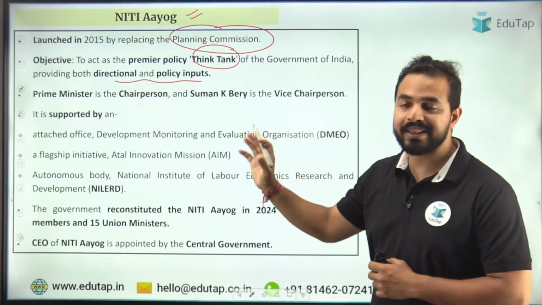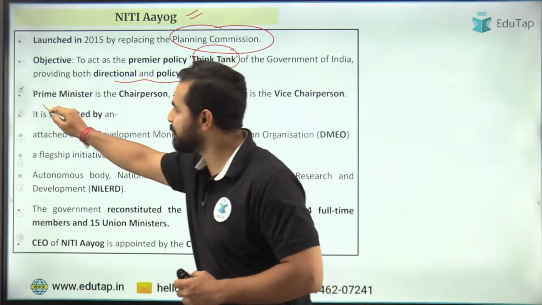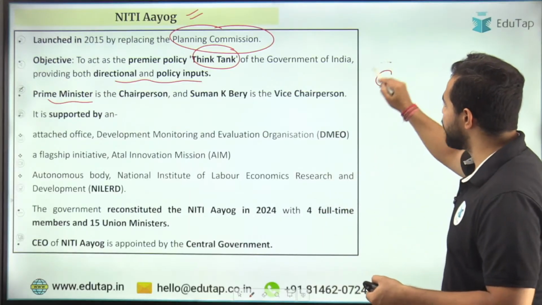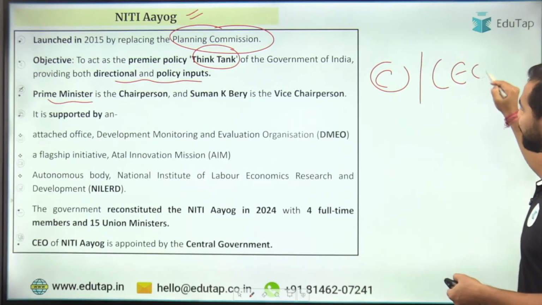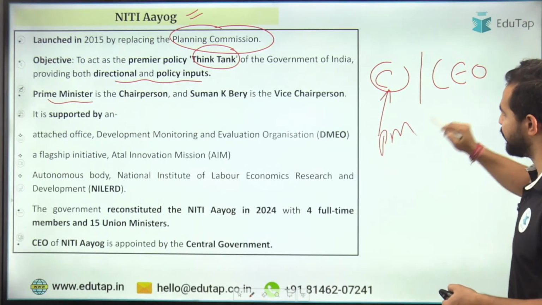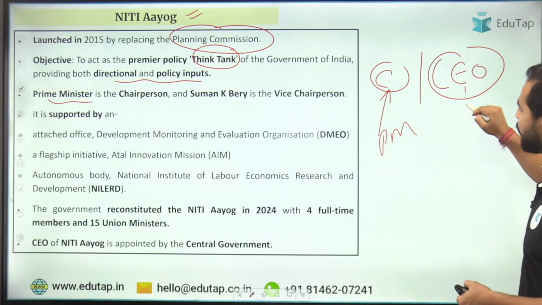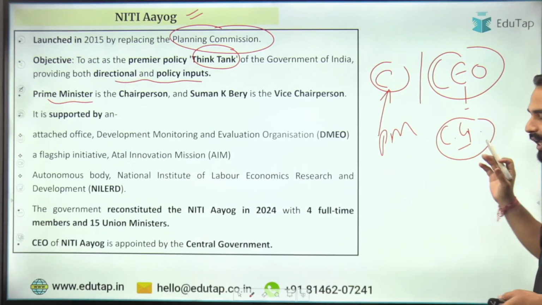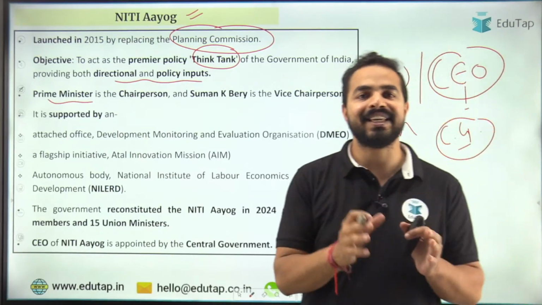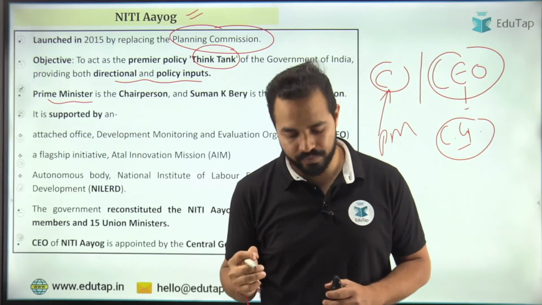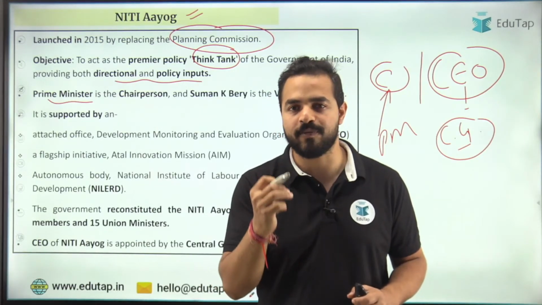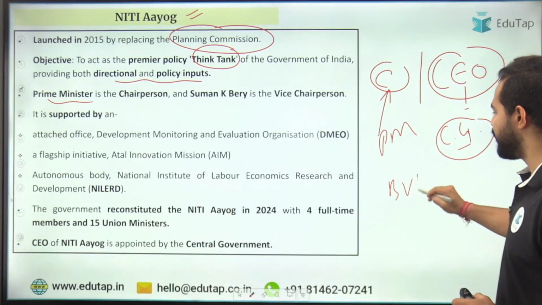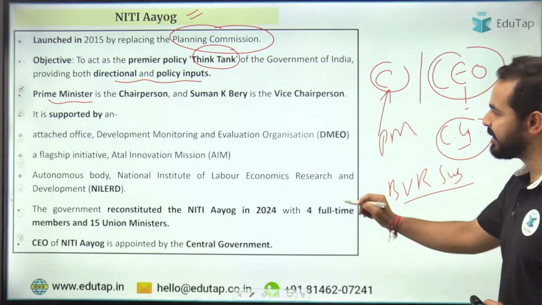ठीक है, अब अगर हम बात करें इसके चेयरपर्सन की, so Prime Minister is the chairperson. सो यहाँ पर एक कंफ्यूजन रहती है स्टूडेंट्स के माइंड में कि सर चेयरपर्सन है और सीईओ है. So guys, let me tell you that the chairperson is the Prime Minister and the CEO is another person who is appointed by the central government. So central government appoint करती है CEO को. ठीक है, can anybody tell me who is presently serving as the CEO of NITI Aayog? Any one of you who would like to tell me the name of the person serving as the CEO of NITI Aayog? That is BVR Subramaniam.